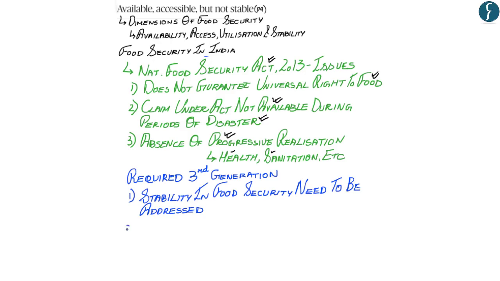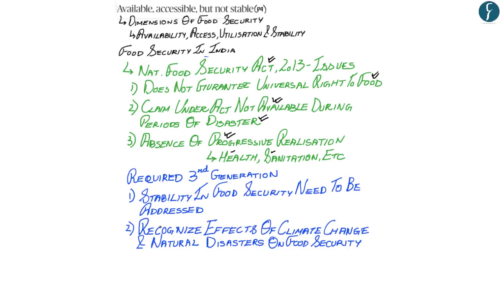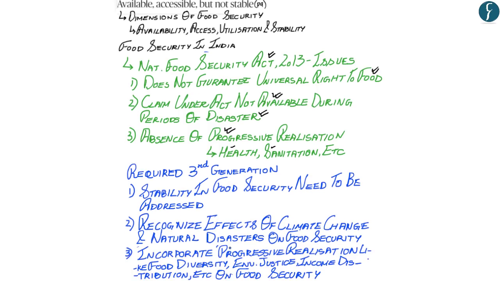The second aspect highlighted by the authors is that food legislation in India needs to recognize the effects of climate change and natural disasters on food security, especially of food security at the individual level. The third aspect highlighted by the author is that food legislation in India needs to incorporate progressive realization such as food diversity, environmental justice, income distribution, among other factors, to comprehensively implement food security.